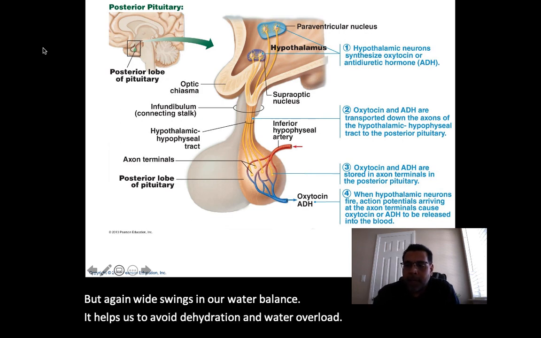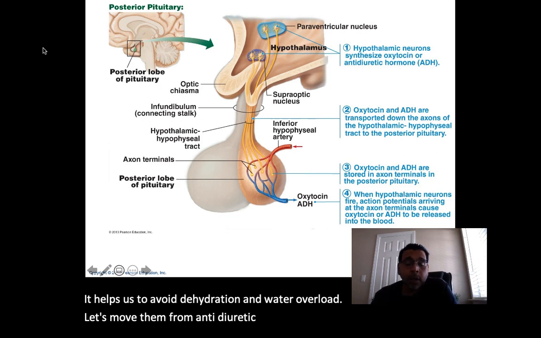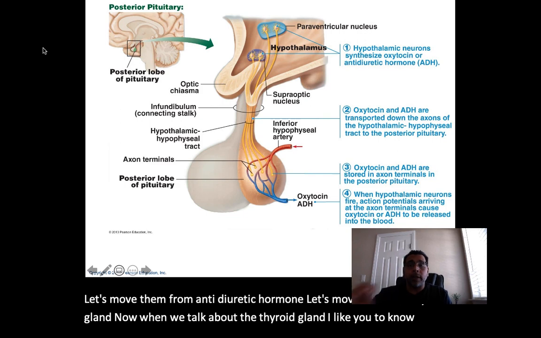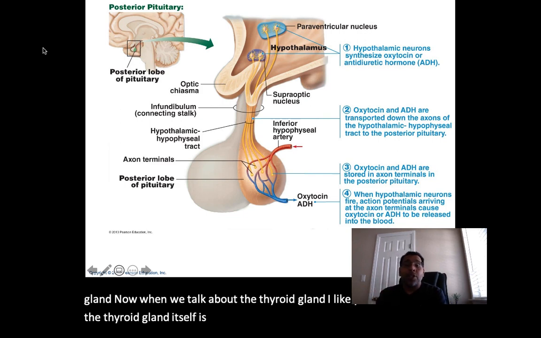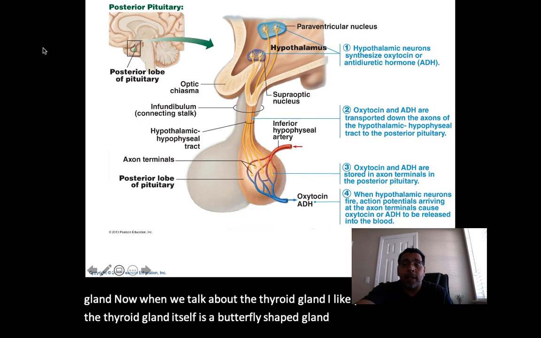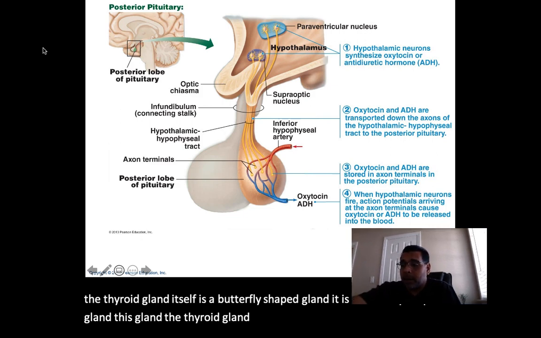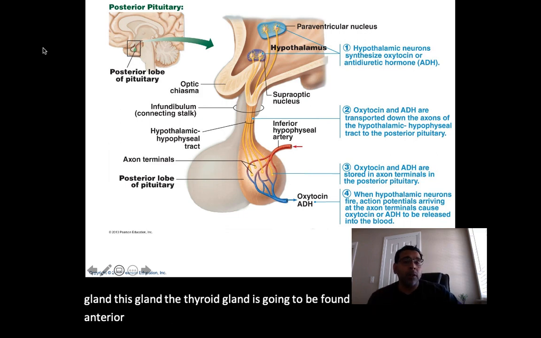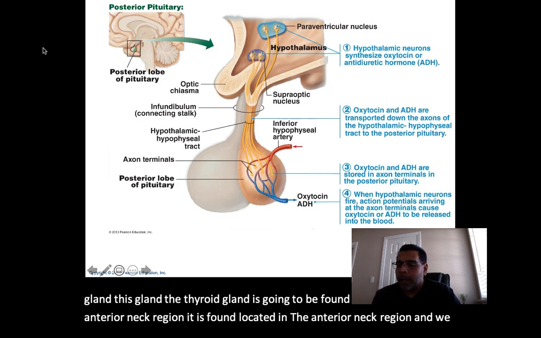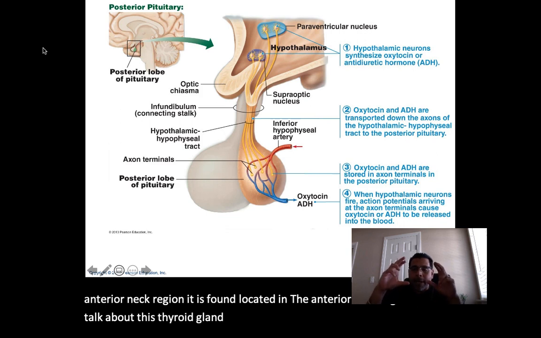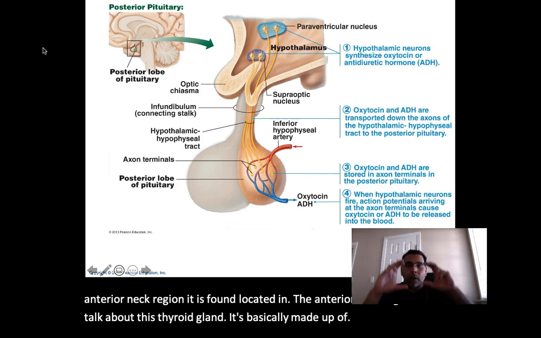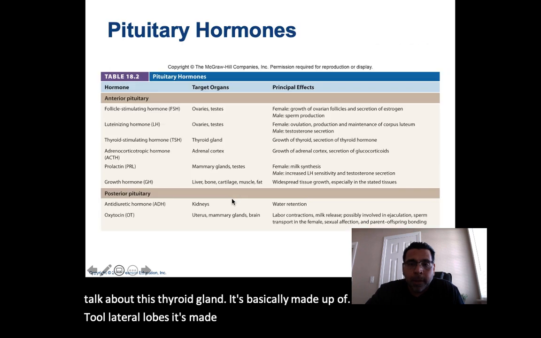Let's move on from antidiuretic hormone to the thyroid gland. Now, when we talk about the thyroid gland, I'd like you to know that it is a butterfly-shaped gland. This gland is located in the anterior neck region. And it's made up of two lateral lobes.